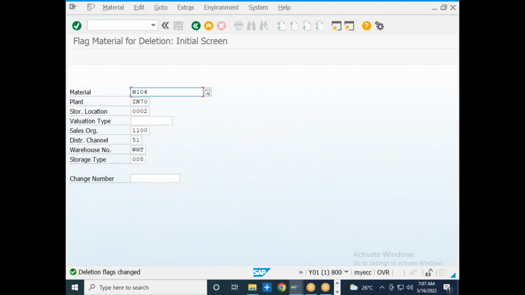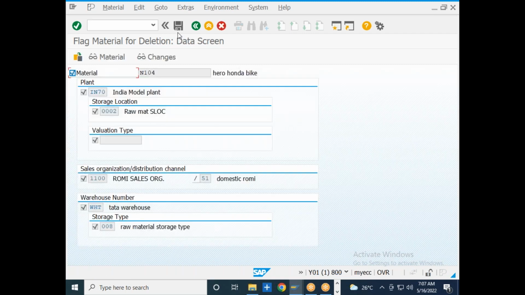If you don't want to use this material in the sales transactions, then put the deletion indicator at the sales organization, distribution channel and division level. If you don't want to use this material for the warehouse management transactions, then put the deletion checkbox at the warehouse level. If you don't want to use this material at the plant level, you can put the deletion checkbox over here.